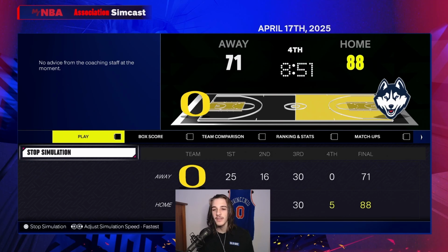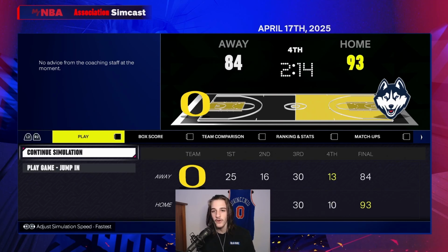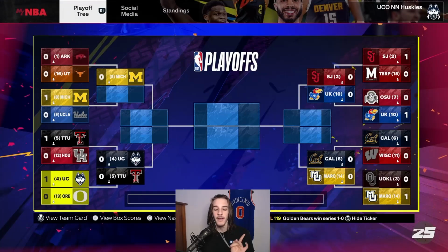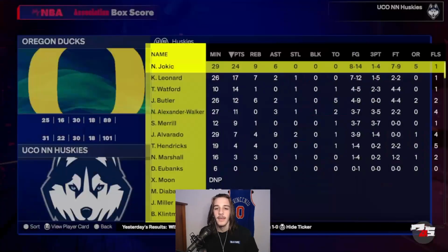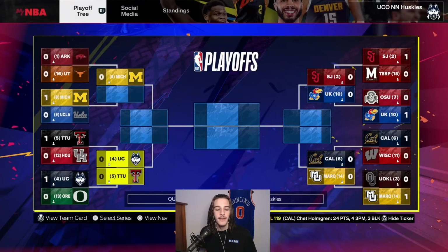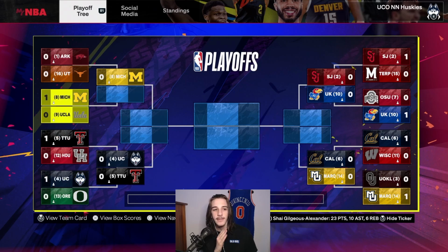Can Oregon close the gap here in the fourth quarter? And they will not. So we've only had one game to jump into so far in this first round. Jokic with 24. Paulo with 18 was not enough. And we have our next matchup, number 4 UConn versus number 5 Texas.